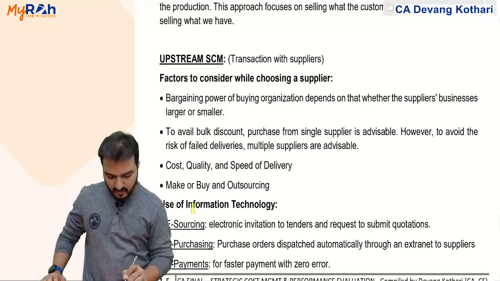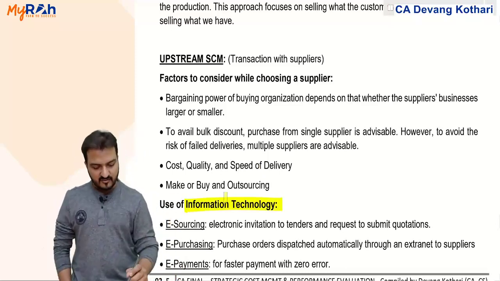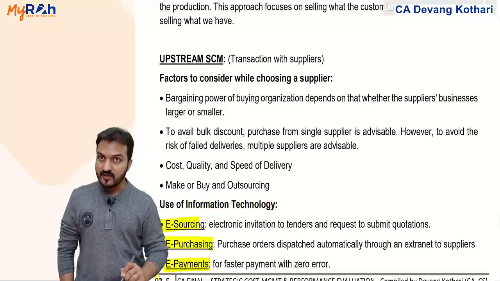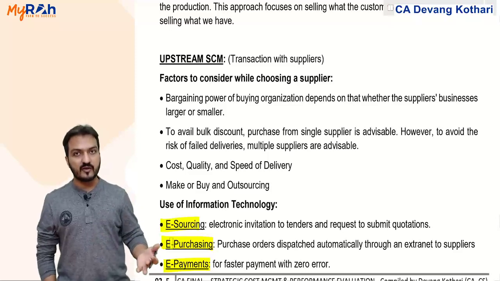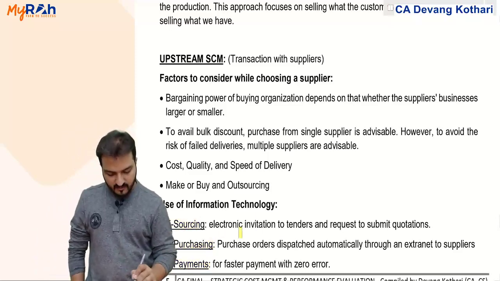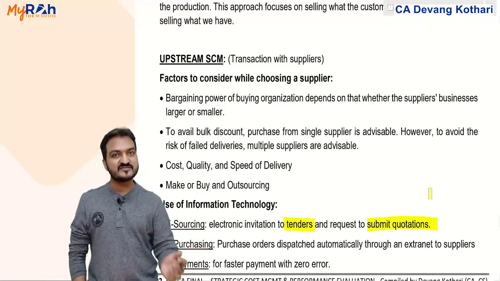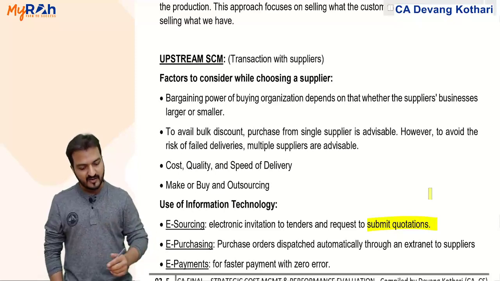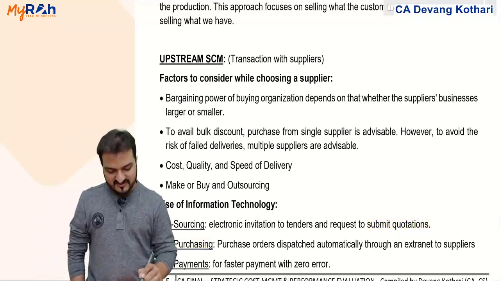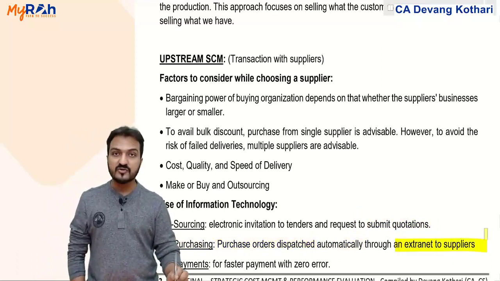Also, they say that you can use information technology for getting materials from the supplier, which can involve e-sourcing, e-purchasing, e-payments. E-sourcing means selecting the supplier electronically. You invite tenders from the supplier electronically. They will submit their quotations electronically and you will choose which is the best supplier electronically. E-purchasing involves making purchase orders automatically through an extranet to the supplier.